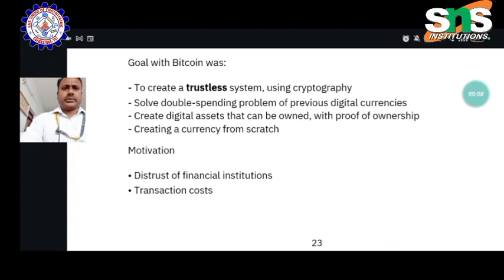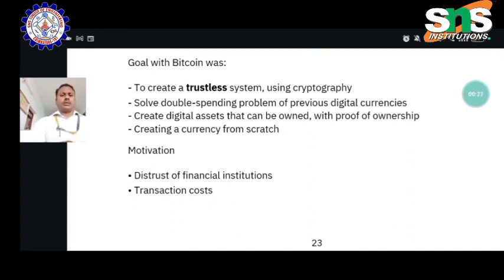So today we are going to discuss about Bitcoins. Already in the last session itself, we know what is Bitcoin and what is digital currency. Everything will be explained very clearly. So let us move to the next topic: the goals of Bitcoin.